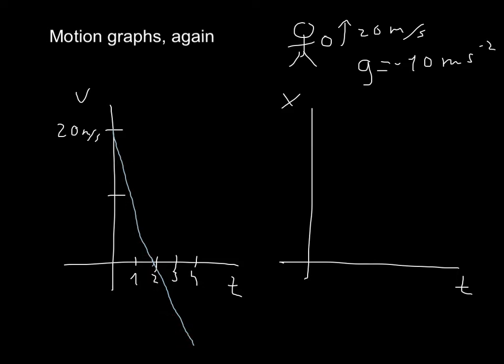Now here's the really funny thing, which is that I can actually use this graph to calculate acceleration. So imagine that I didn't know this. So I don't know that g equals minus 10 meters per second squared. And all I have is this graph. How could I figure out that the acceleration of gravity is 10 meters per second squared?